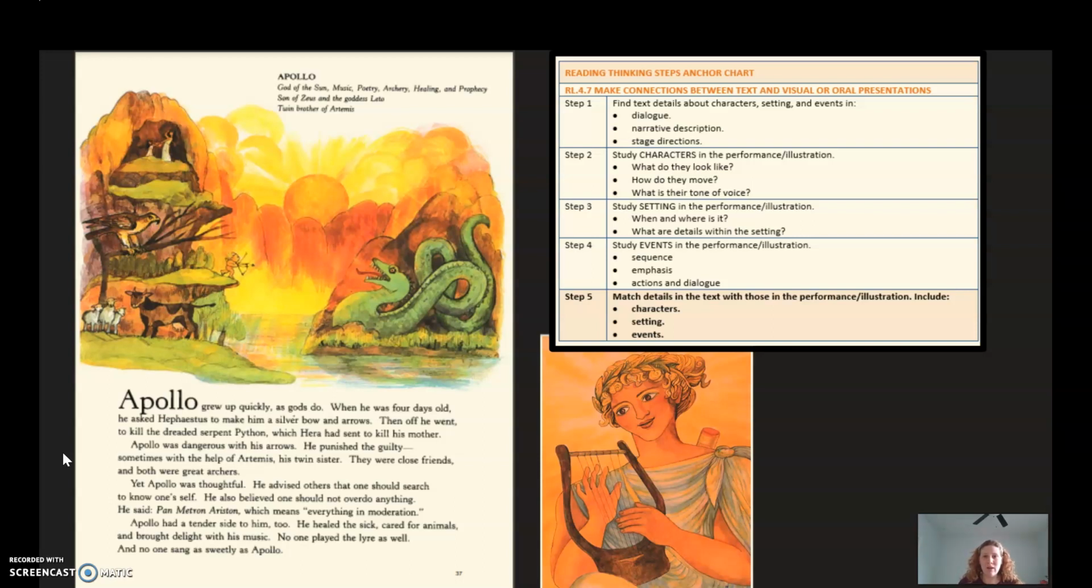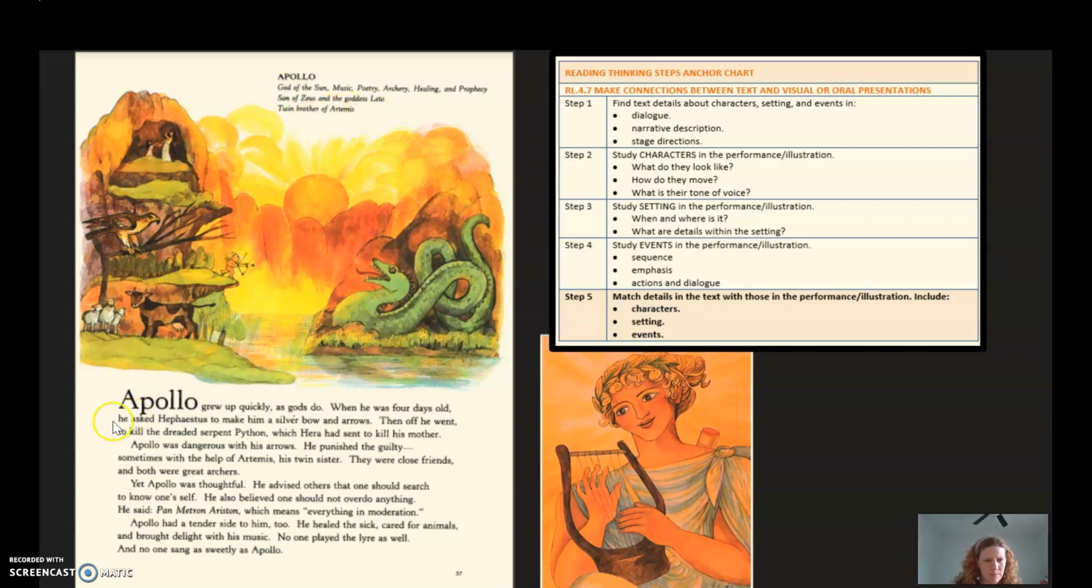This helps us better understand the characters in our story. So let's get started. Now, the first step that I need to do is find details about the characters. I have to look at if it's dialogue, narrative descriptions, or stage directions. Let's take a look at the page. Apollo, god of sun, music, poetry, archery, healing, and prophecy, son of Zeus and goddess Leto.